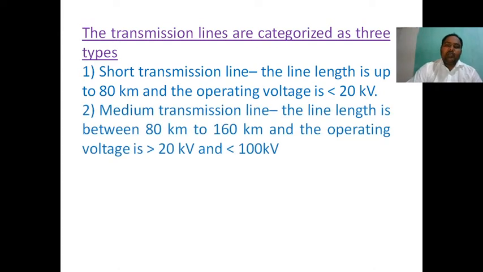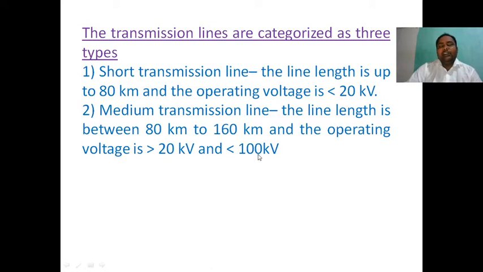The second one is the medium transmission line. The line length is between 80 and 160 kilometers and the operating voltage is greater than 20 kV and less than 100 kV.